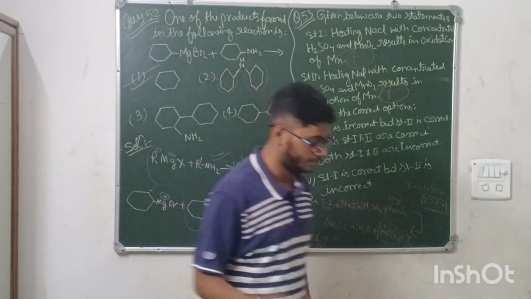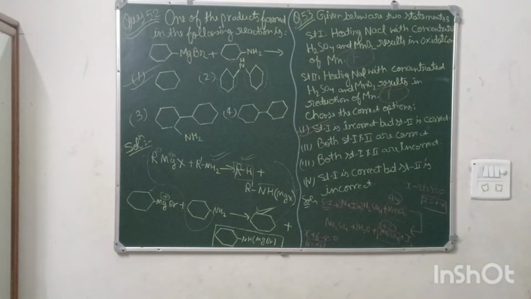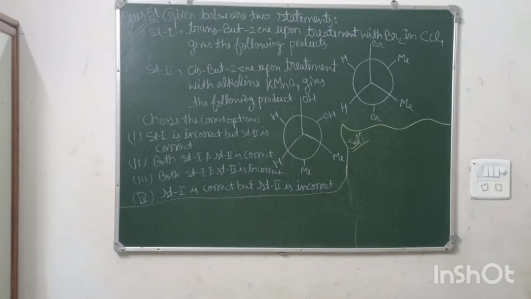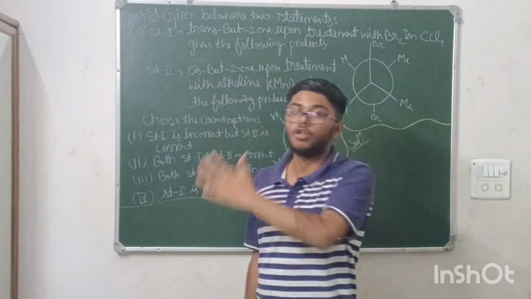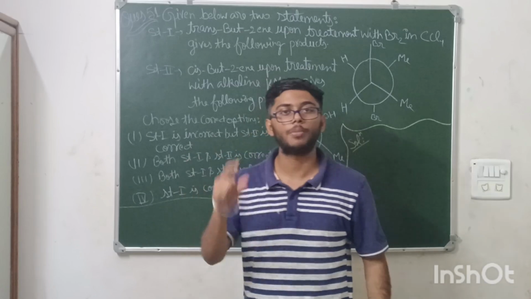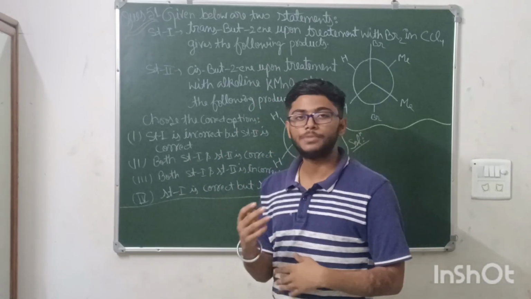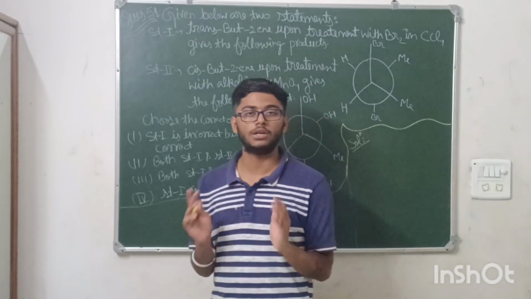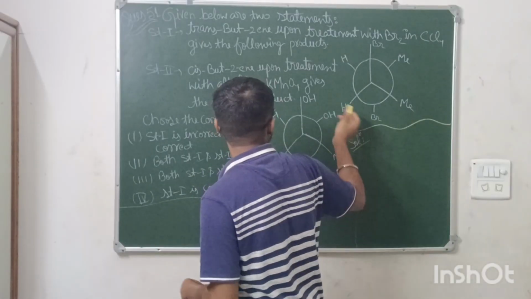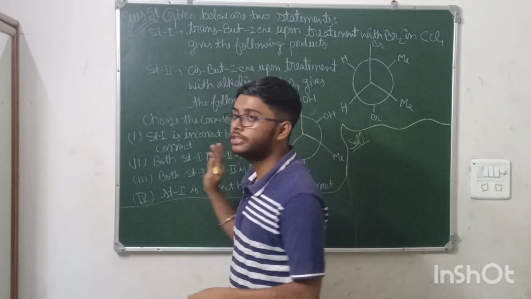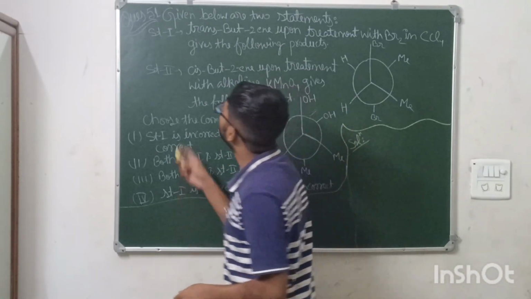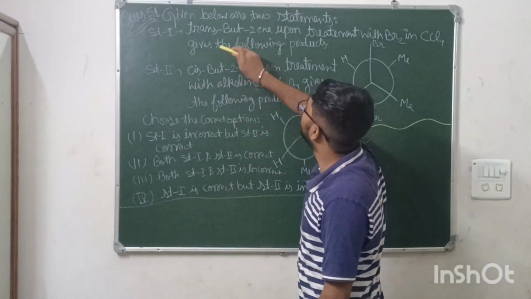Now moving on to the next question. Next question is also from organic chemistry, and this is from the topic isomerism. The last portion, which was not part of the syllabus, Newman projection in the staggered and the eclipsed form. This was not a part of the syllabus, but they have asked a question in it, and very good questions are made upon this. The question is saying two statements are given.